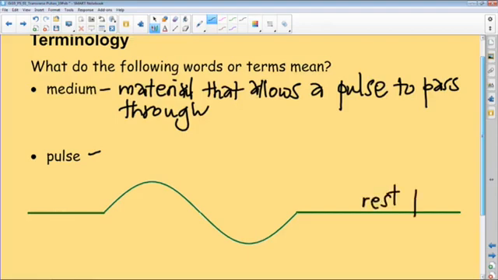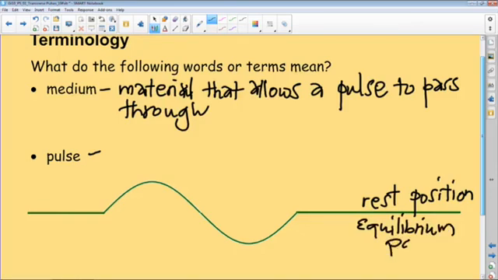The rest position. Rest in the sense that there is no disturbance or oscillation moving through that part of the medium. Remember, the green, which represents our rope, is the medium in this case. So the rest position is sometimes referred to as the equilibrium position.